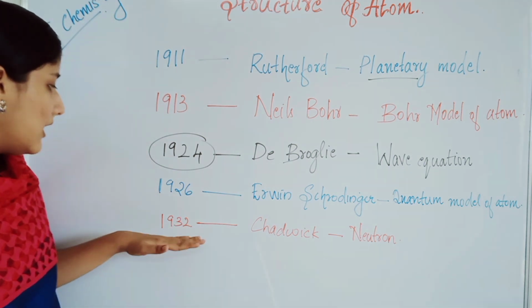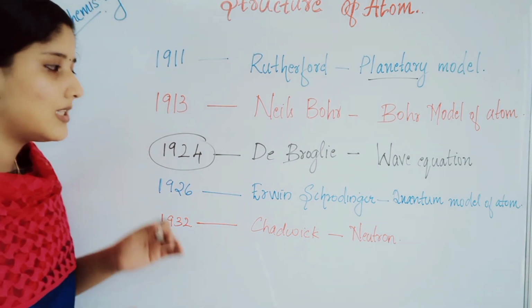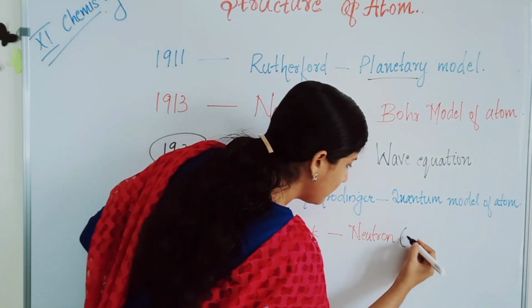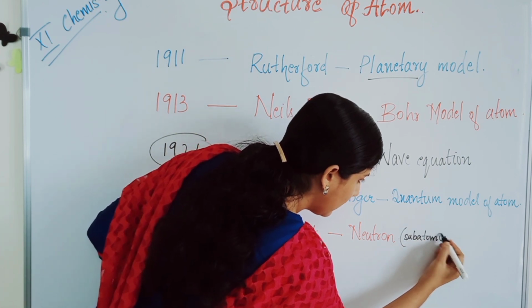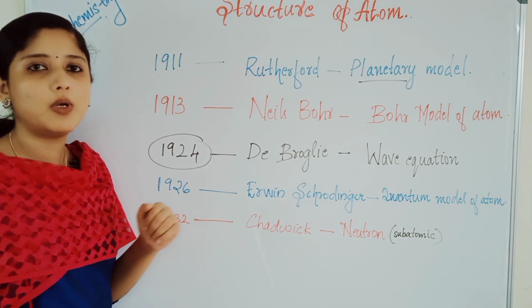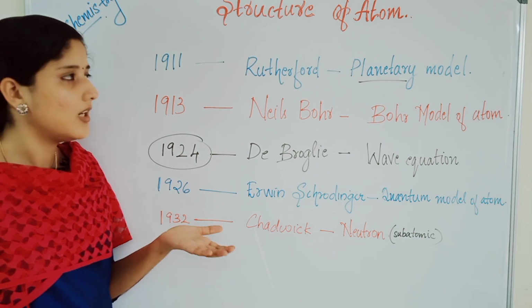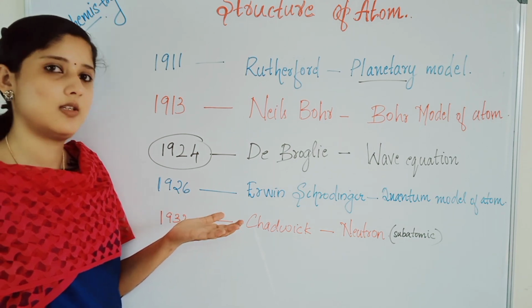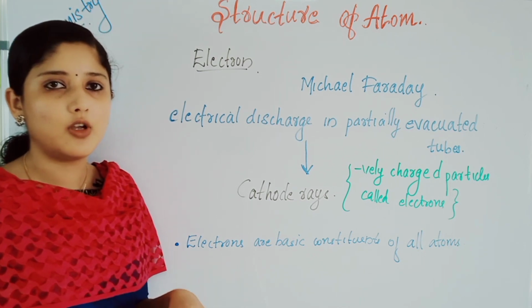Next, the last, in 1932, the neutron was discovered by Chadwick. This is another subatomic particle, the neutron. Okay, next we will study the characteristics of these subatomic particles, neutron, electron and proton. About their charge and other properties we will discuss next. First, let's discuss the discovery of the electron.